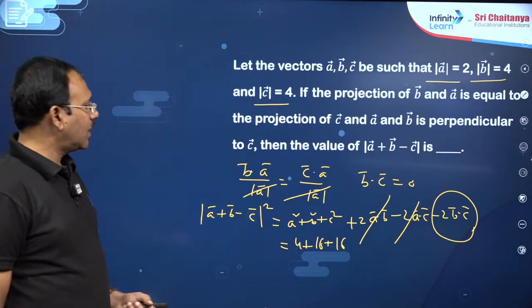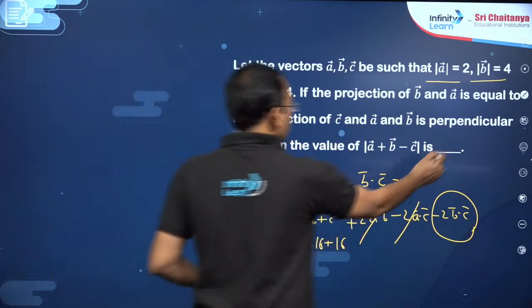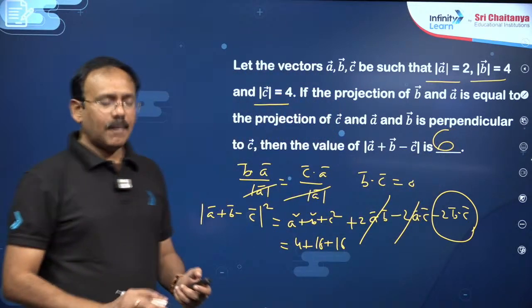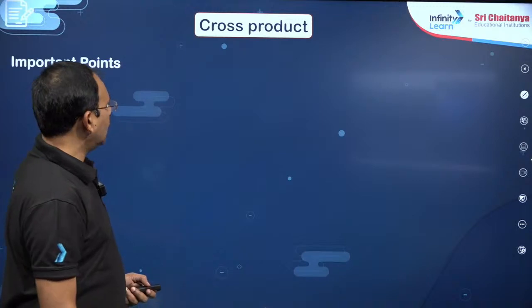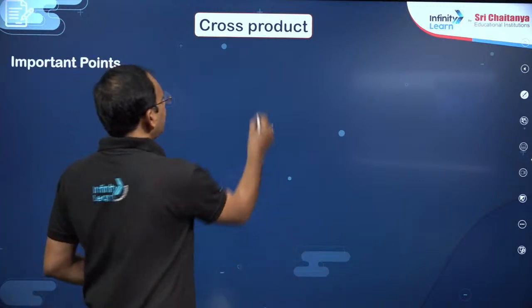So, the square root will become 6, my dear friends. This is going to be 6. Just a matter of applying the dot product concept, dear students. Okay. Next, cross product related, simple, my dear friends.